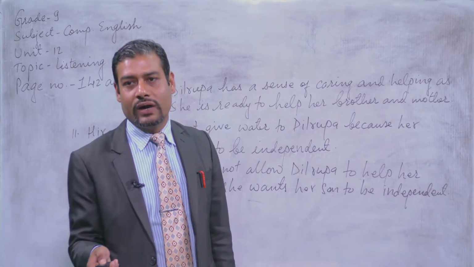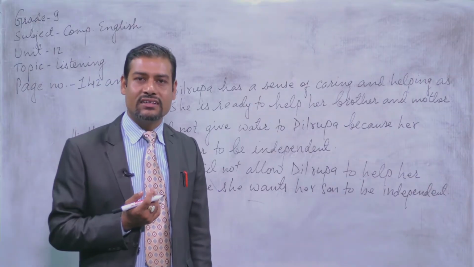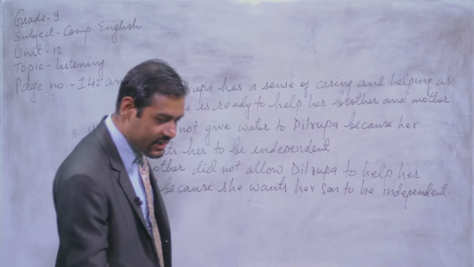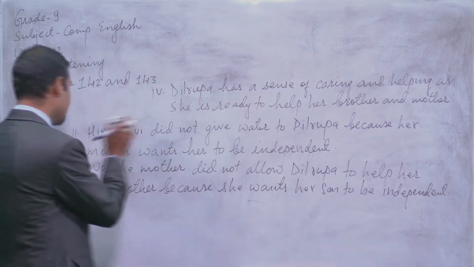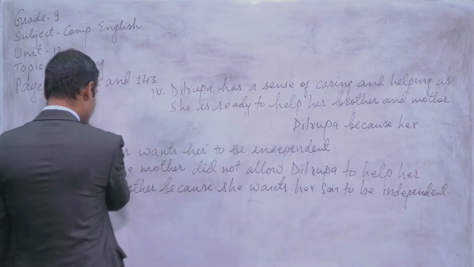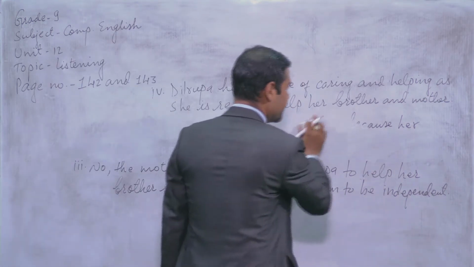See, why didn't they call the father? At that time, Dilrupa asked her mother to call her father, okay? But at that time, Hira Devi did not allow her to call the father. So, why didn't they call the father? Now, let me write the answer number 5. First of all, I would like to erase the answer number 2, so that I can write down answer number 5 here.